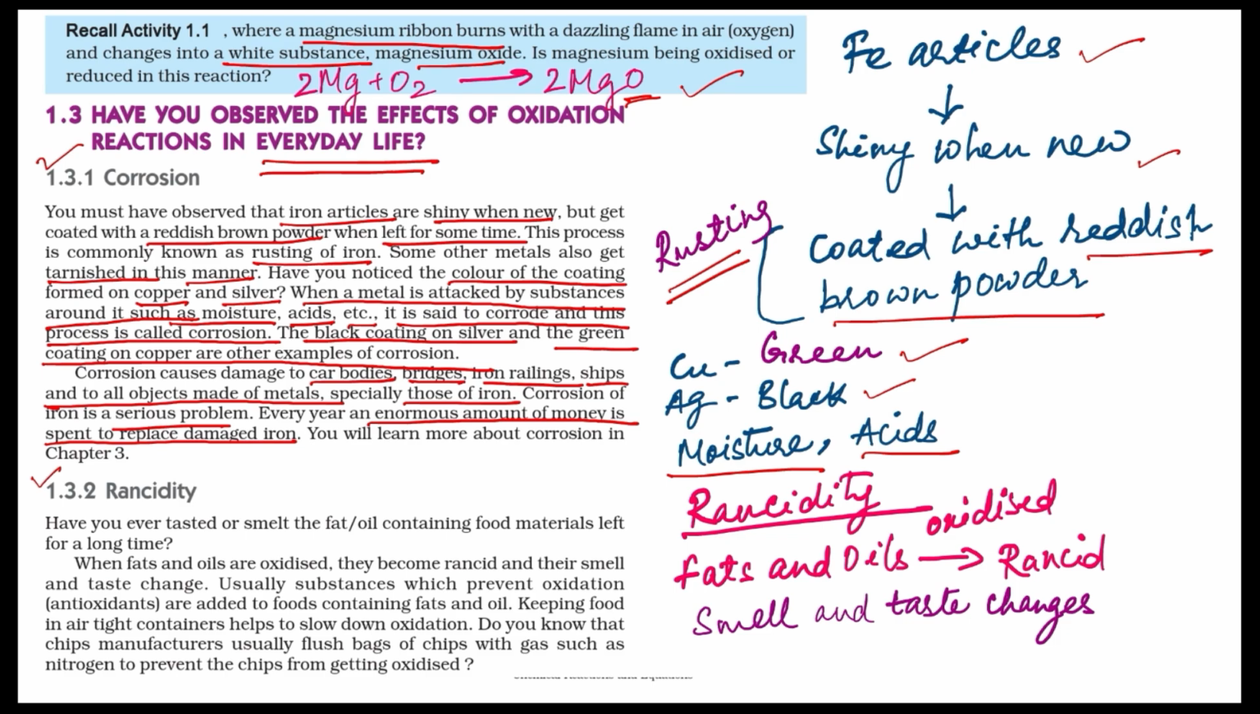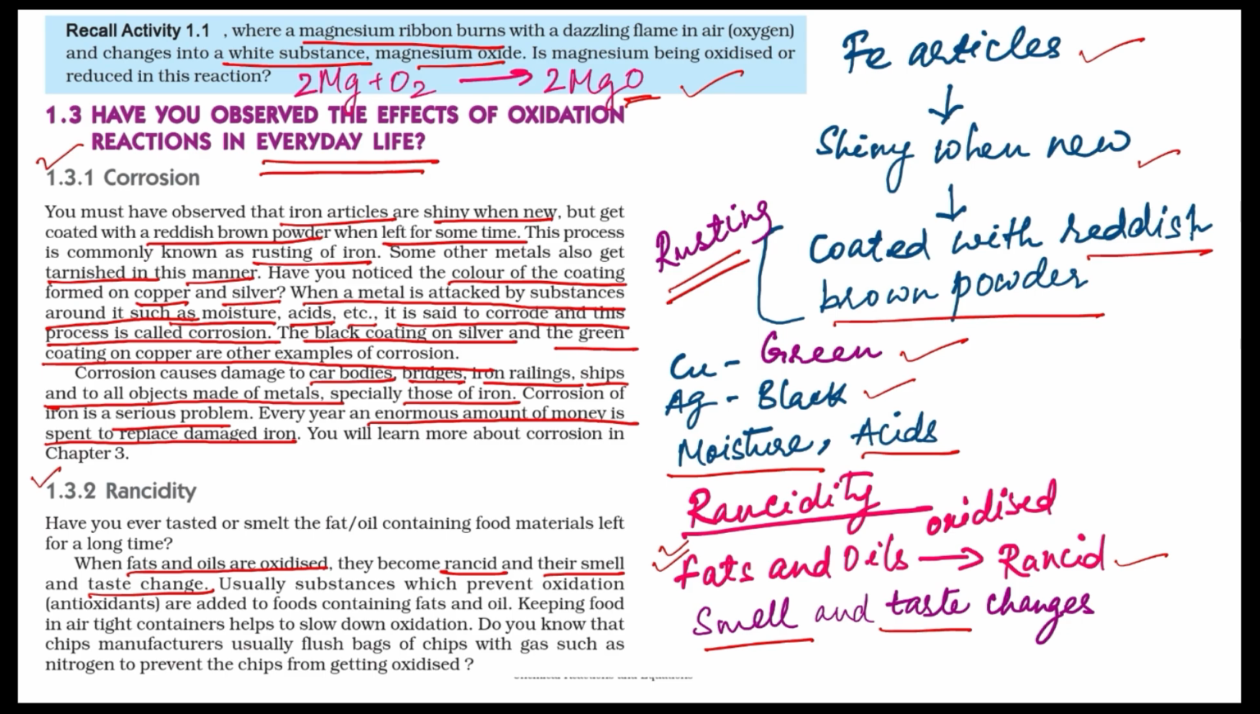Next is rancidity. What is rancidity? Fats and oils get oxidized by the atmospheric oxygen and they turn rancid. They turn rancid means their smell and taste changes. When fats and oils are oxidized, what is the chemical process which is causing rancidity? It is oxidation. Okay? They become rancid and their smell and taste change.